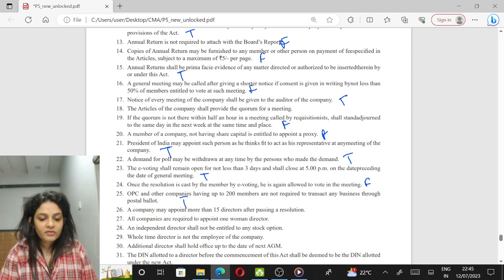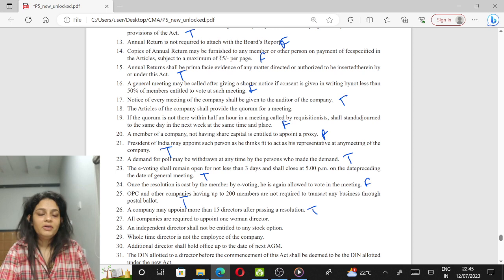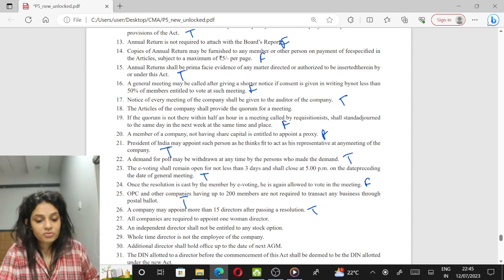A company may appoint more than 15 directors after passing a resolution. This is true, but actually it is not. When you say resolution, it's an ordinary resolution. But they can only appoint by passing a special resolution, not by passing an ordinary resolution. All companies are required to appoint a woman director. False. All companies are not required to appoint a woman director.